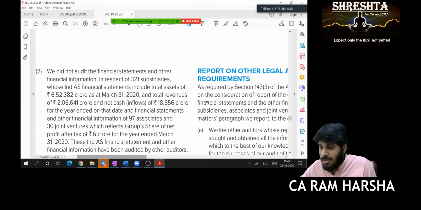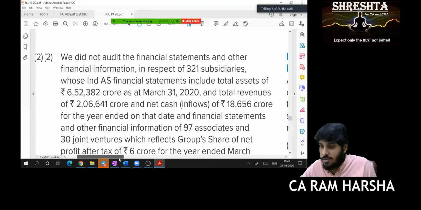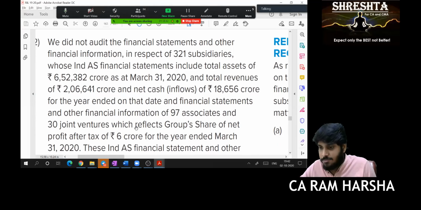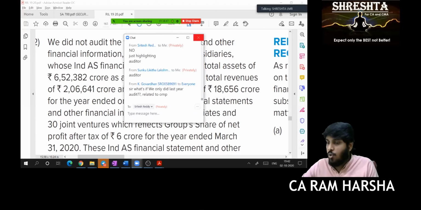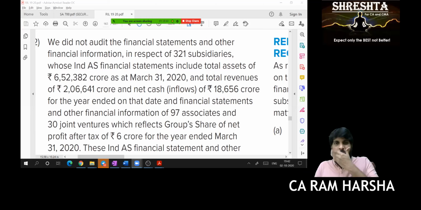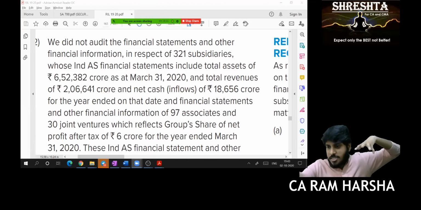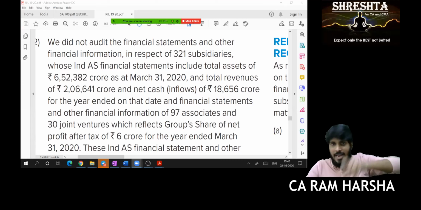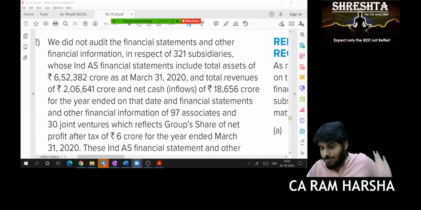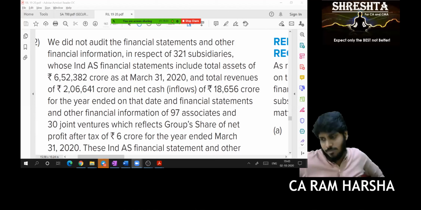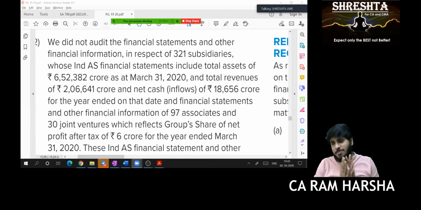Now tell me, Sandhya, do you know consolidation of financial statements? Consolidation of financial statements means the ultimate holding company will consolidate all its subsidiary companies' balance sheet and P&L and give one single balance sheet. Correct? Now tell me, are the holding company and subsidiary company different entities or one and the same?